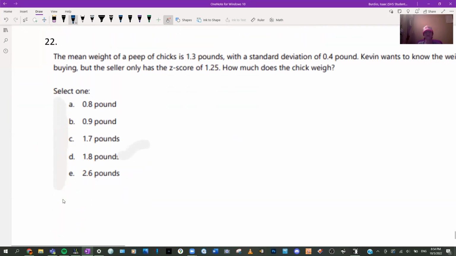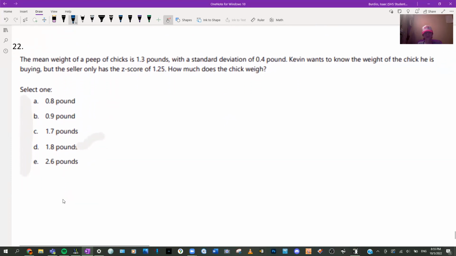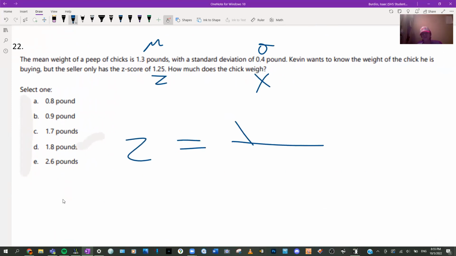Oh, not done. I thought we were done. Mean weight of chicks is this. Standard deviation of this. Z-score of this. How much does it weigh? That means we're trying to find X, or the value. So that's just like your common algebra. So let's plug things in.